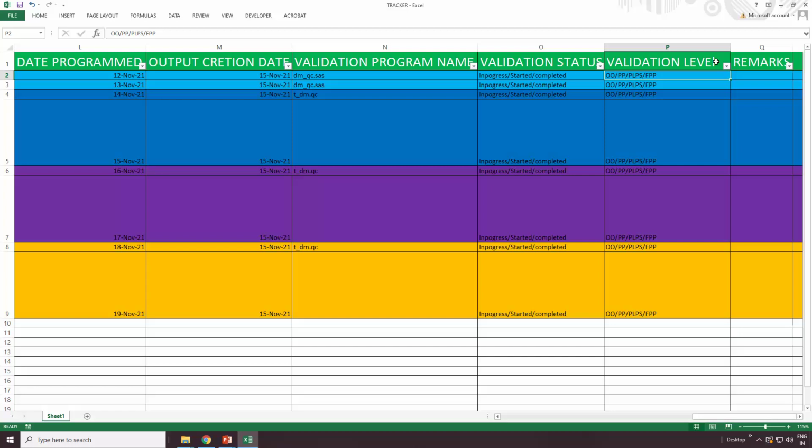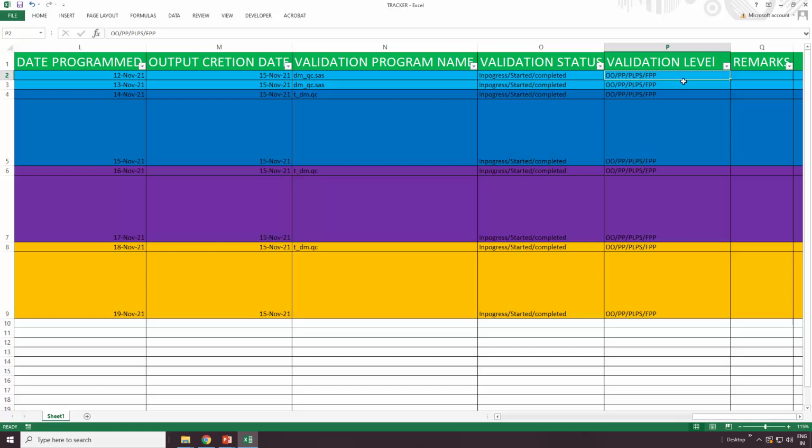So you need to write the validation level as a PP, that means parallel programming. Or else, if this particular output is assigned as a PLPS, PLPS means programming log and programming specification. Check whether there are any errors or mismatches in your log, or whether the program the developer has written follows all the specifications. So you will write it, and you will check that.